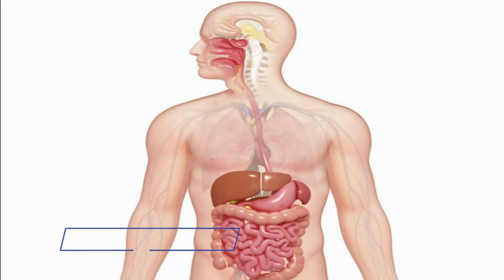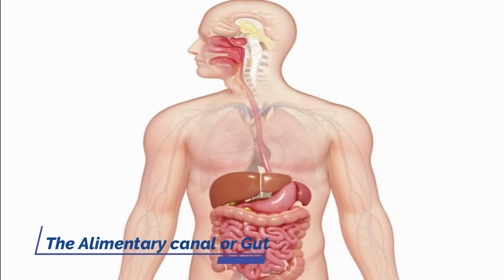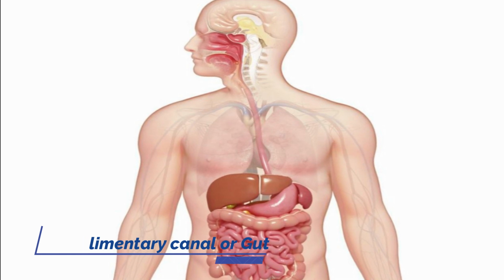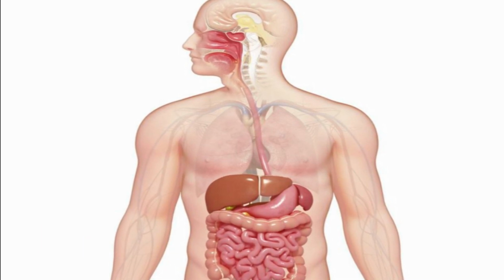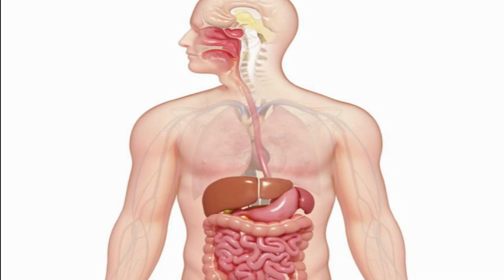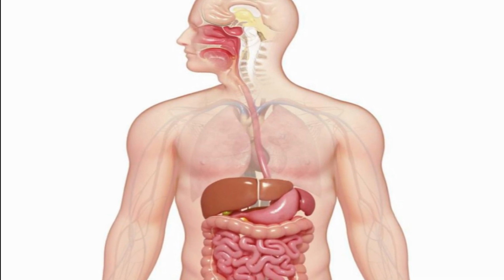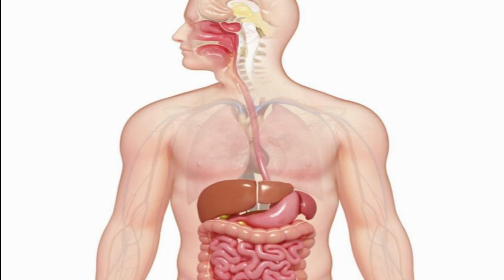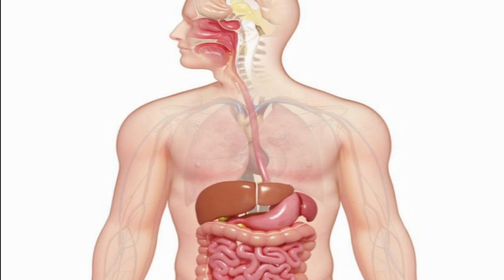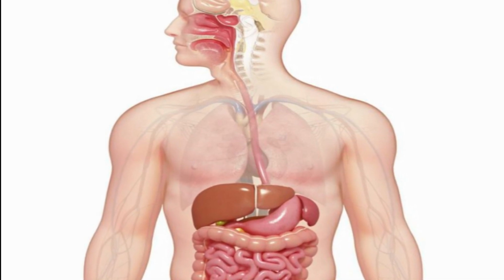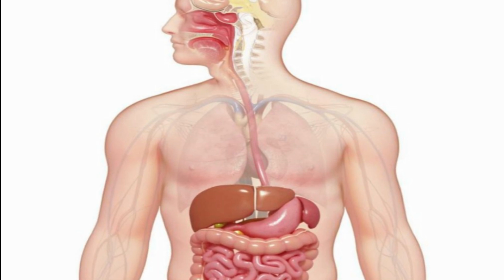The alimentary canal or gut. The alimentary canal or gut is basically a 9-meter long tube extending from the mouth to the anus. We can see that this tube has different parts. Various regions are specialized to perform different functions. Let us observe the digestive system and label the parts.